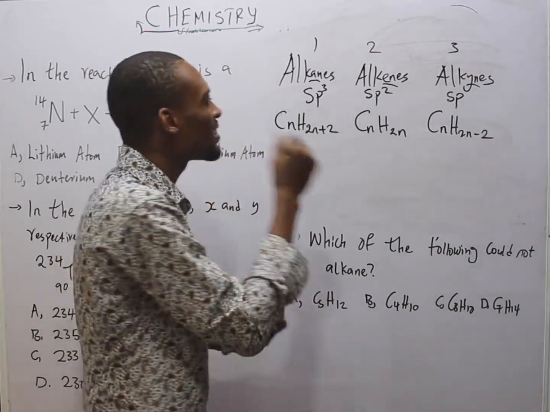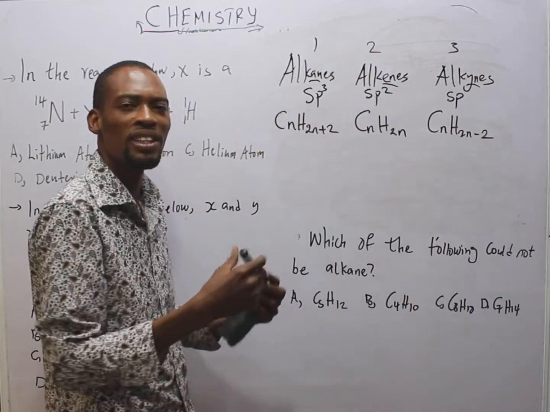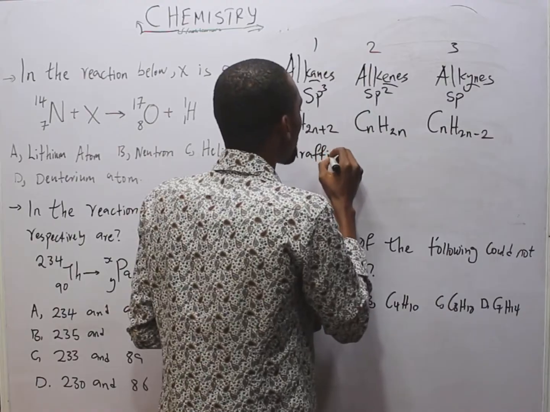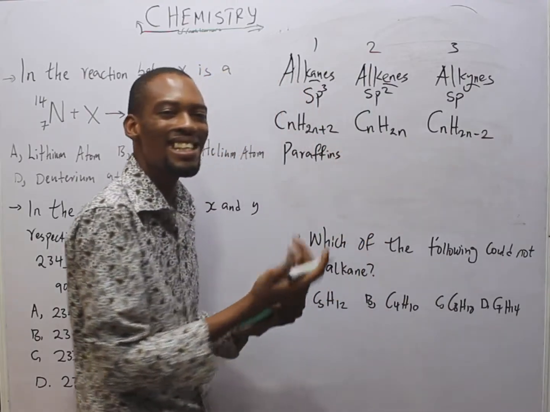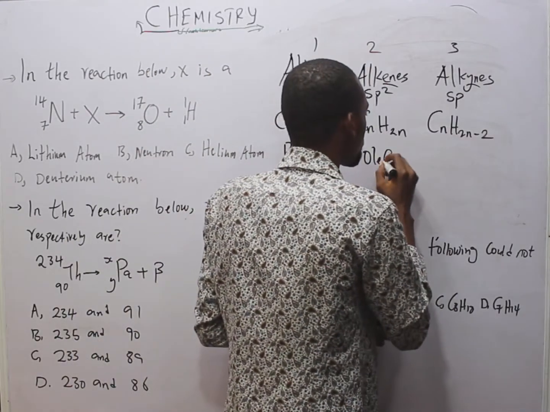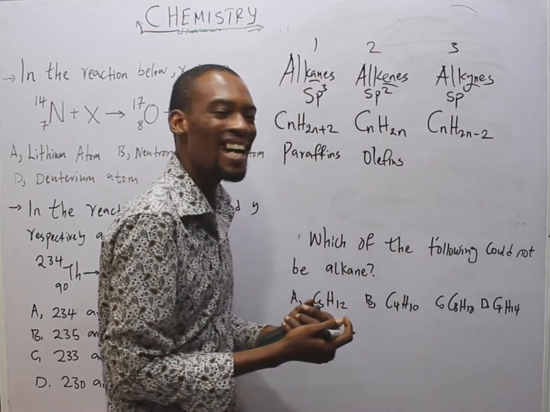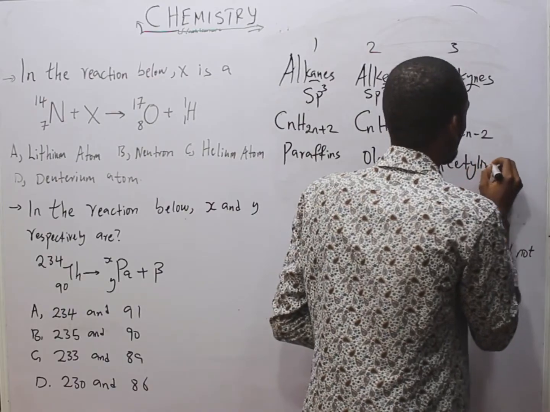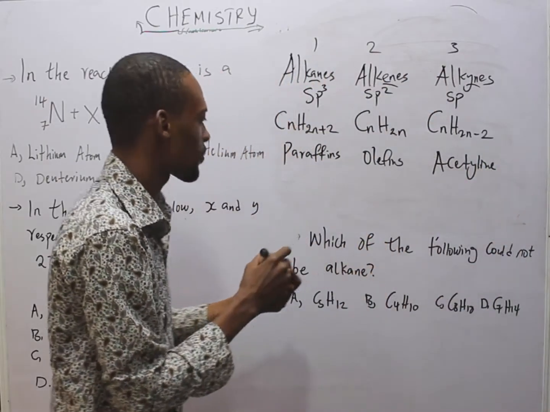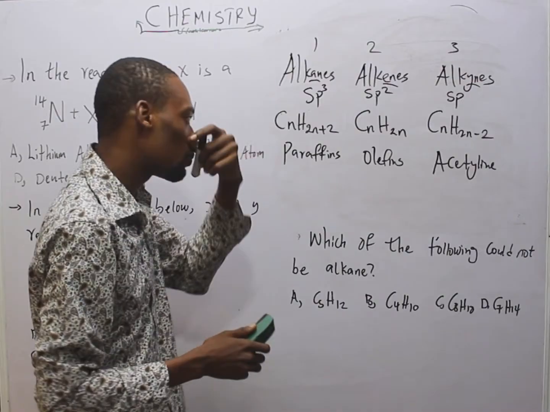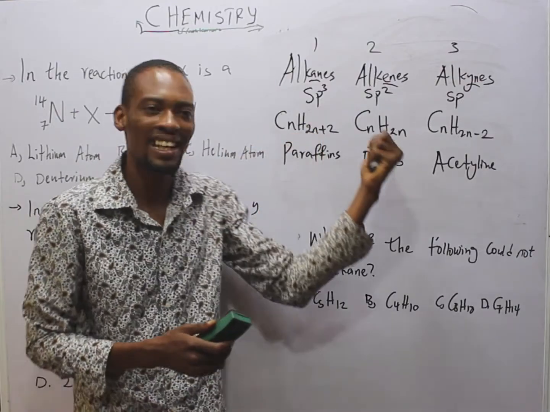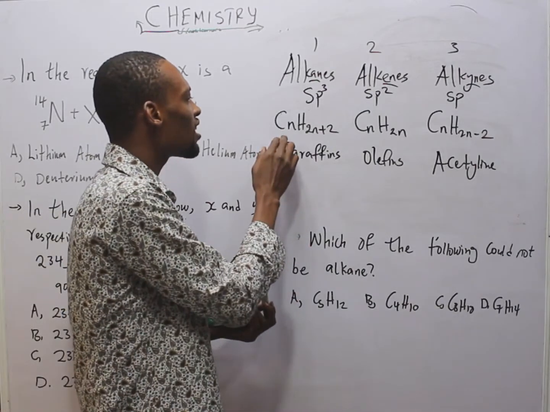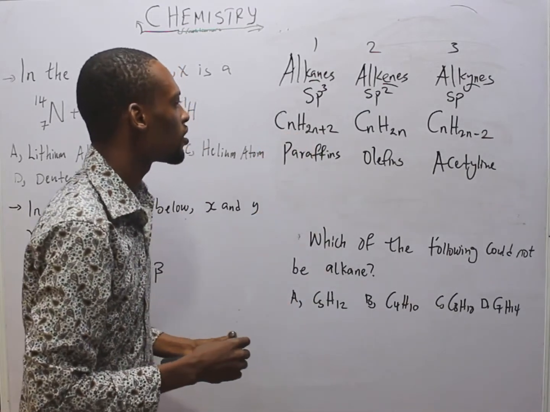Before then, a general name for alkanes, or common name, is paraffin. Alkanes are paraffins. Alkenes are olefins. While alkynes are also called acetylene gases.